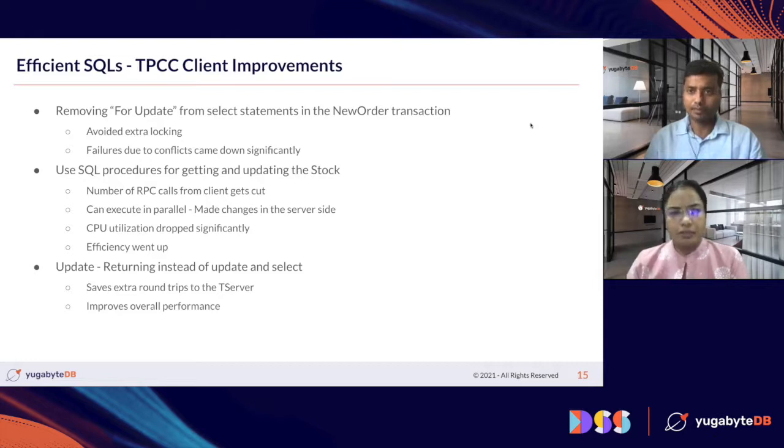Another change that we have done is update returning, instead of executing select and update. Here we made the update statement return the projected columns. This way we reduce the extra trips to the T server, and hence we could see the improvement in the performance.